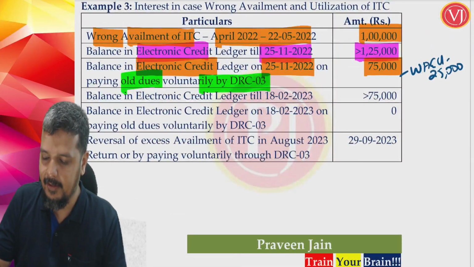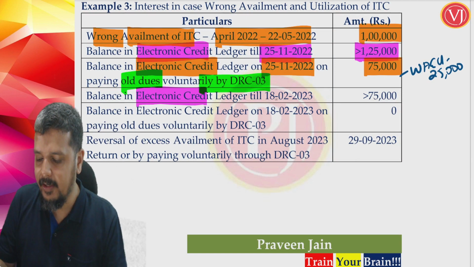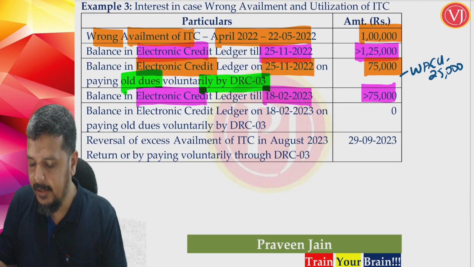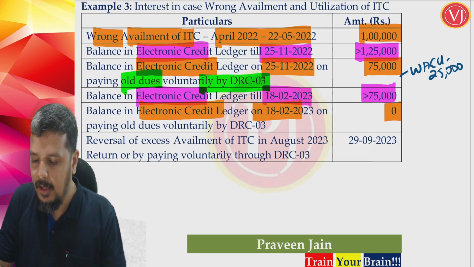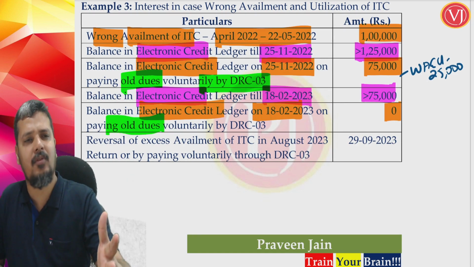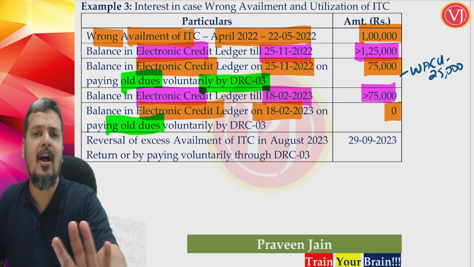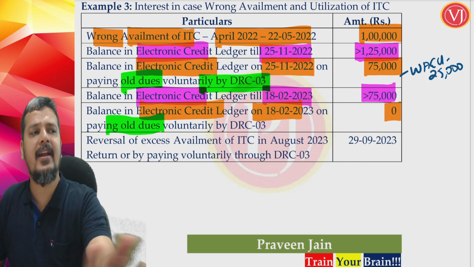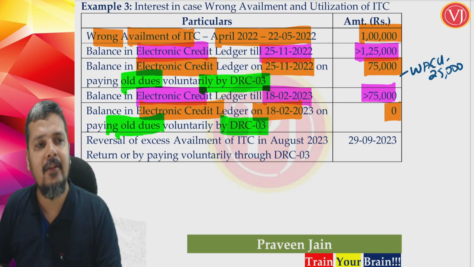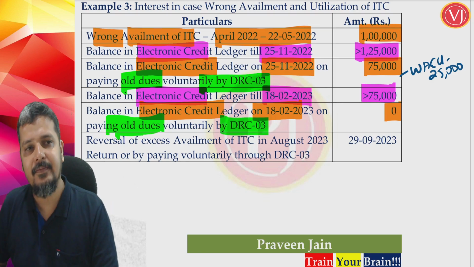Coming ahead. My balance in electronic credit ledger till 18th of Feb was always more than 75,000. But on 18th of Feb, my credit balance became suddenly zero. Again, because of what? Because of paying some other old dues. Not this 1 lakh. I have not yet reversed this 1 lakh. I am paying some old dues voluntarily by DRC03.